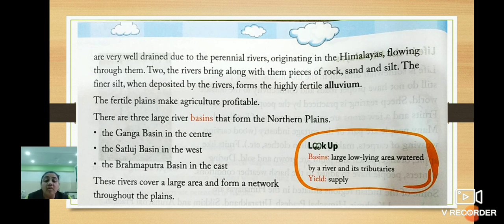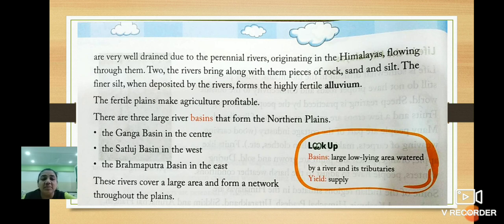Right? What do the rivers do? They are well drained due to perennial rivers which originate from the Himalayas. Now we know perennial rivers means they have water throughout the year because of the heavy rainfall, and second, because of the melting of the snow. And these rivers bring along with them pieces of rock, sand and silt. The fine silt, when deposited by the rivers, forms a highly fertile alluvium.